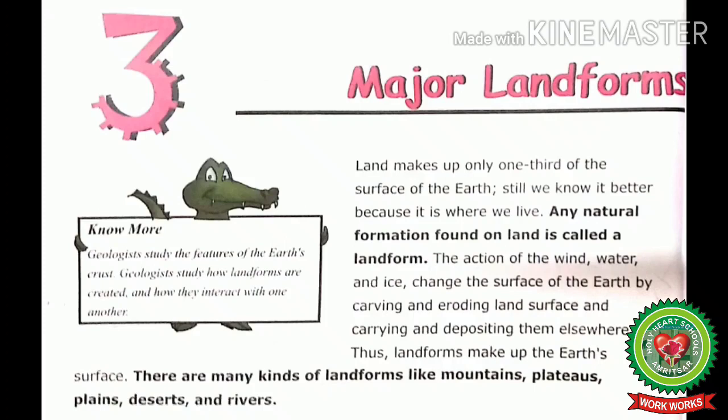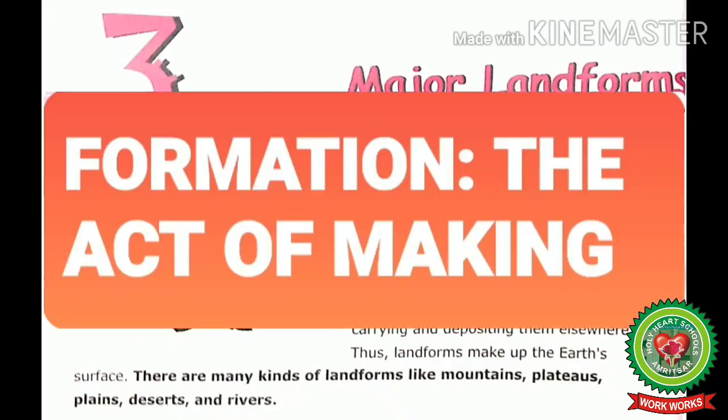The action of the wind, water, and ice change the surface of the earth by carving and eroding land surface and carrying and depositing them elsewhere. Thus, landforms make up the earth's surface. There are many kinds of landforms like mountains, plateaus, plains, deserts, and rivers.